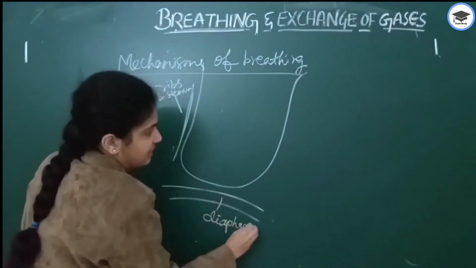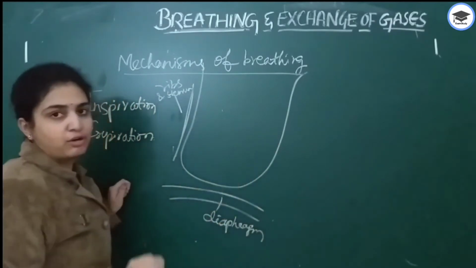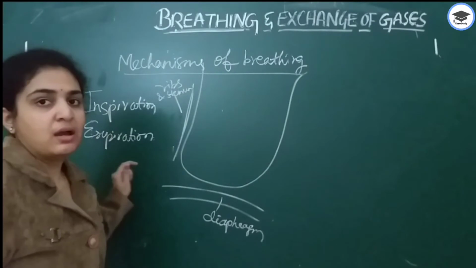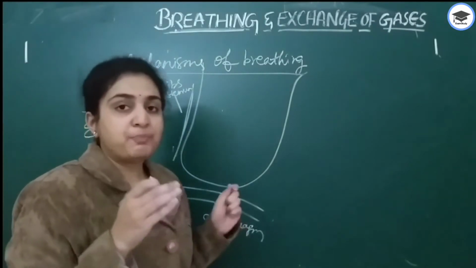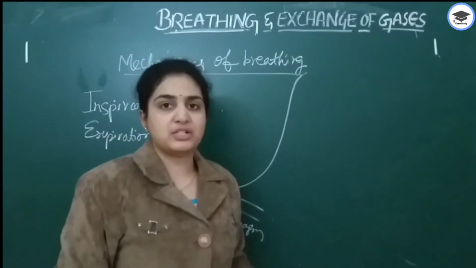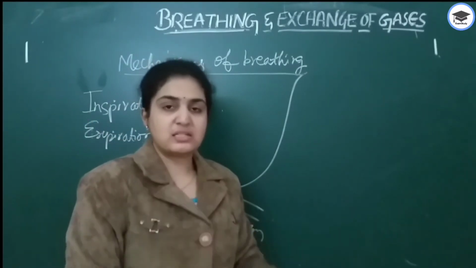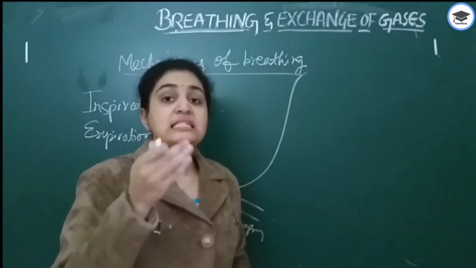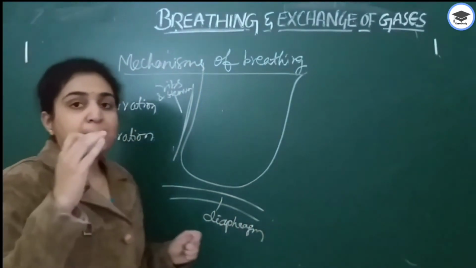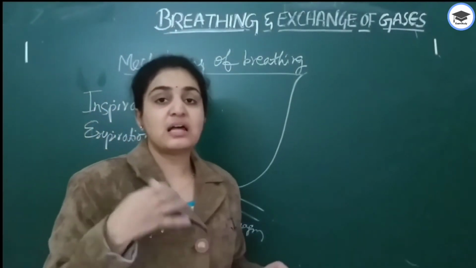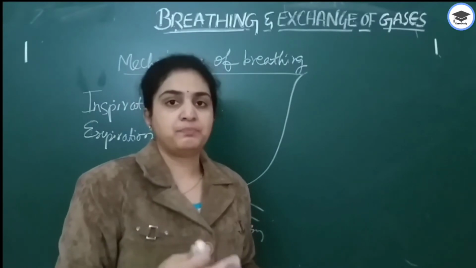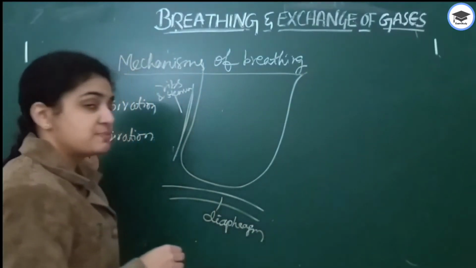So this is the cross-sectional view of the lung. Now, in inspiration, what happens? If the pressure within the lungs is much less than atmospheric pressure, then inspiration takes place. When the pressure within the lungs is high, then we exhale, that is expiration.